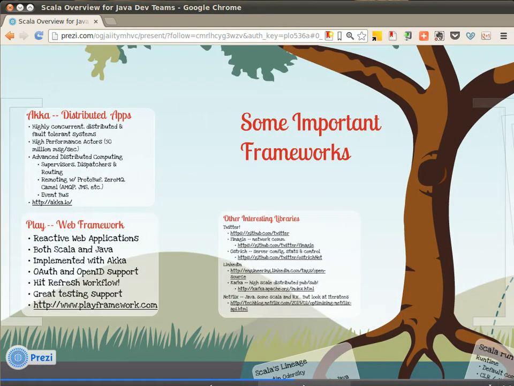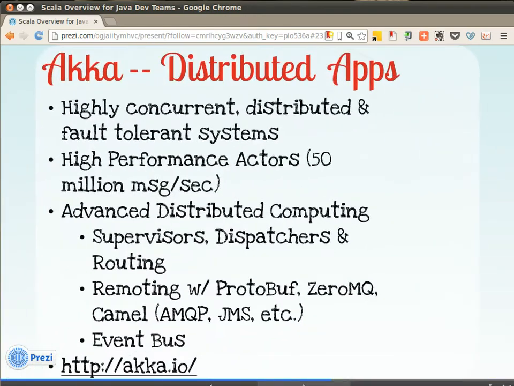Finally, before we jump into the live demos, let's look at some important frameworks. The first one is Akka. Akka is a framework whose goal is to help you build highly concurrent, distributed, and fault-tolerant systems. It's actor-based, so you really can see some inspiration from Erlang in it. It has high-performance actors and advanced distributed computing facilities that help you build applications in that let-it-crash way that Erlang does, with supervisors and dispatchers, routing.